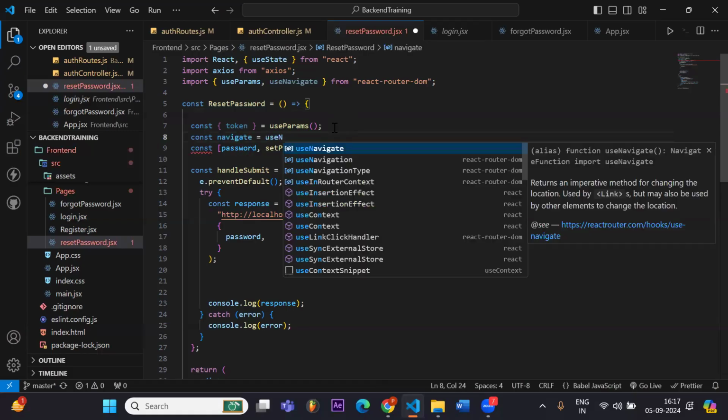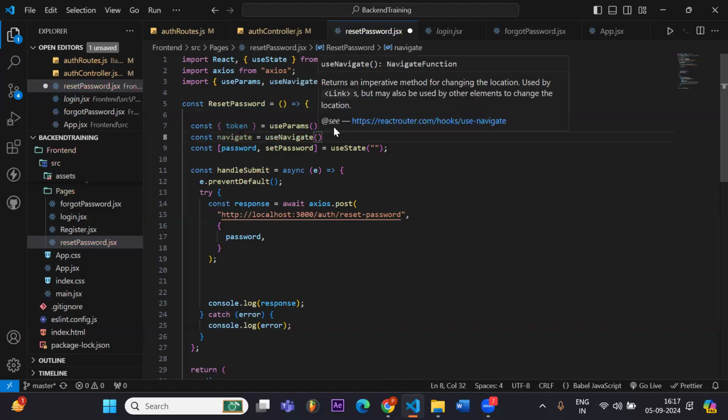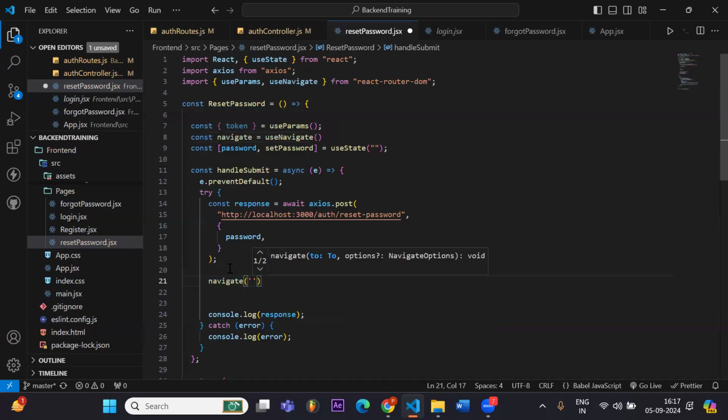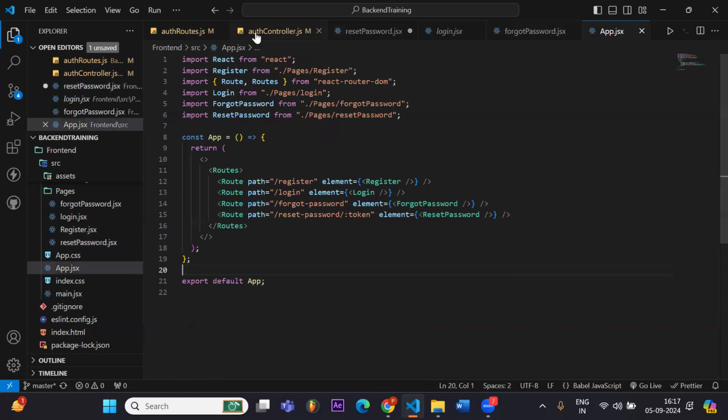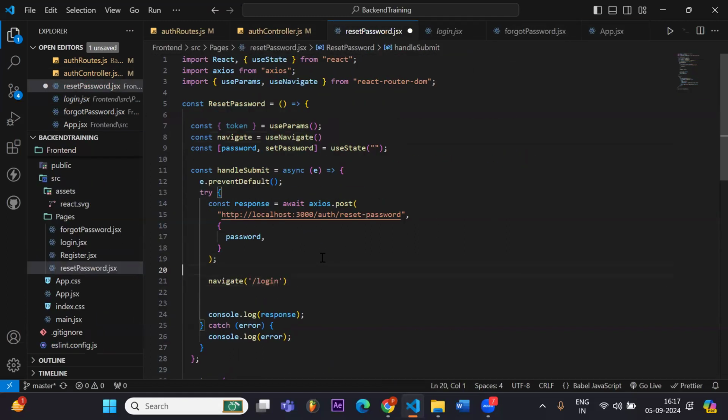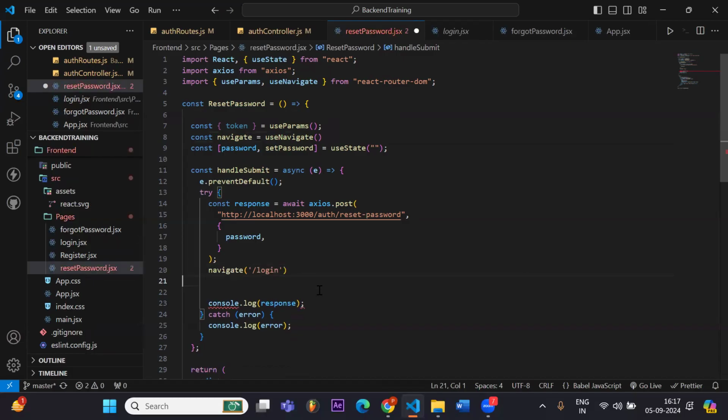Use navigate, and I will navigate to my login, the name was login. So when the password is reset successfully, I will navigate to my login. Otherwise, I will show an error. Yeah, I want to show the response also.